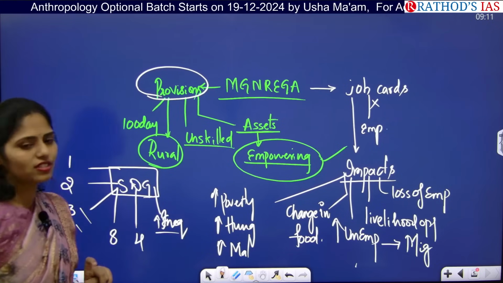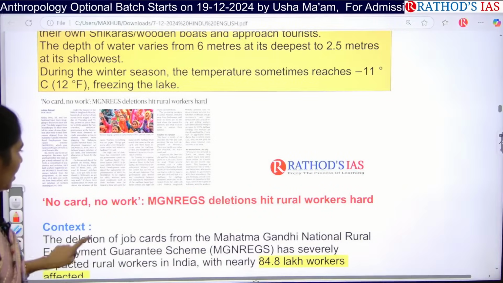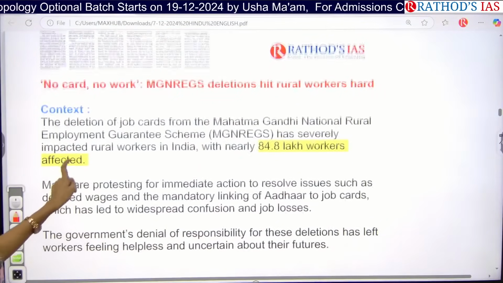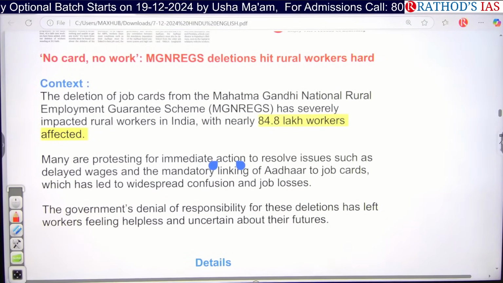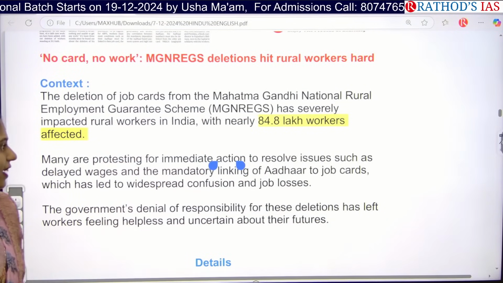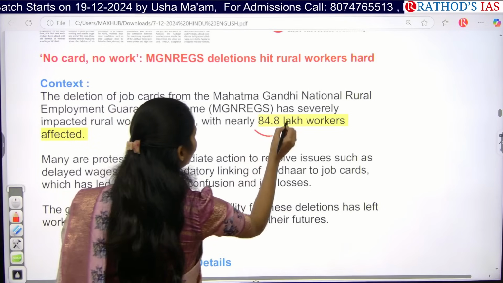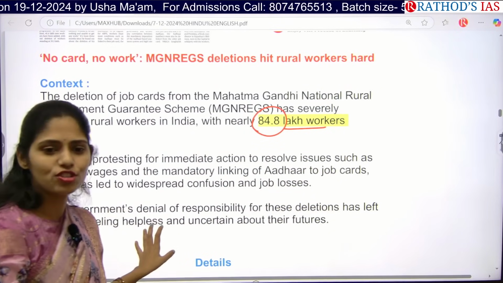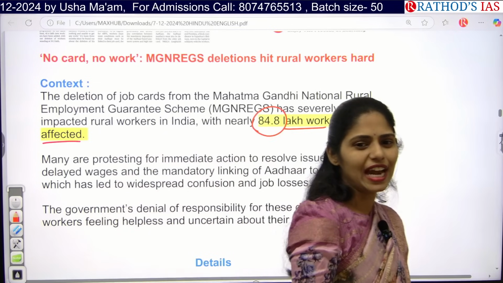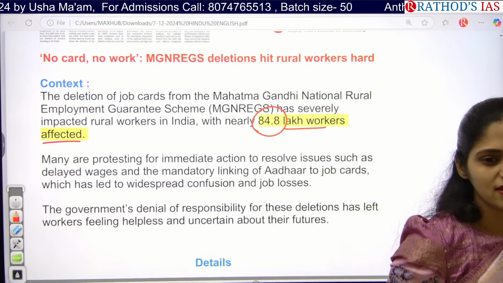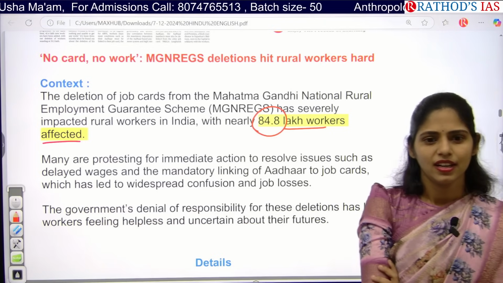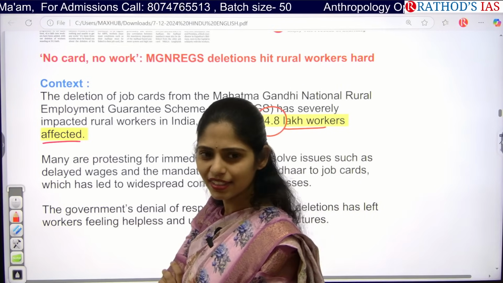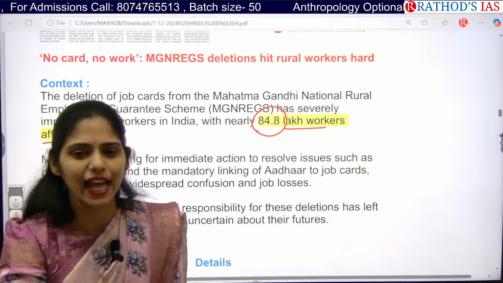Okay. So see here, deletion of job cards from this MGNREGA has severely impacted rural workers in India. See the number. Around 84.8 lakh workers are affected because of cancelling of job cards. So why is there cancelling of job cards? What might be the reason, guess? Okay, linking of Aadhaar card. Next.